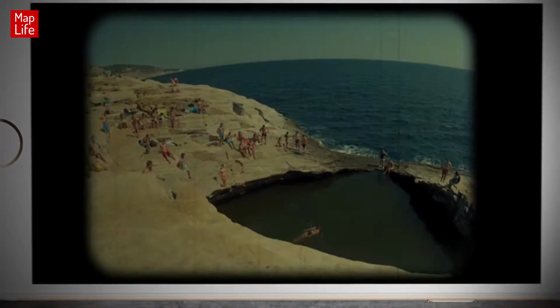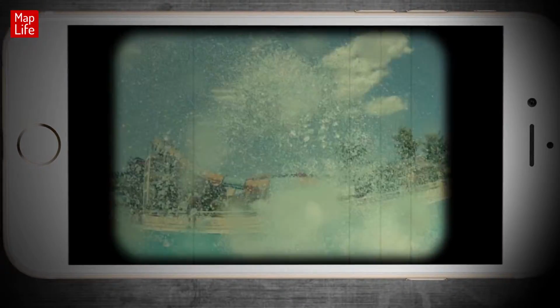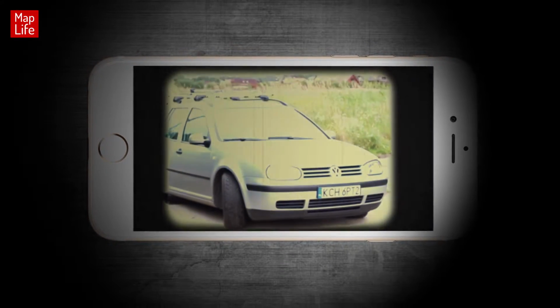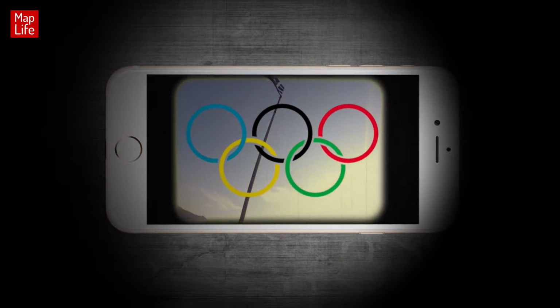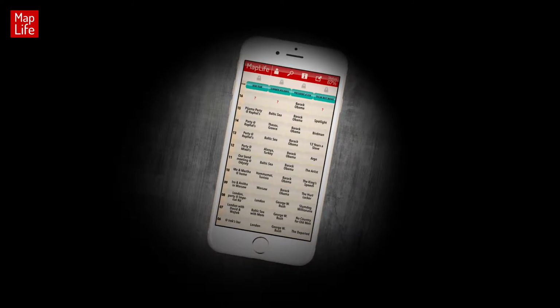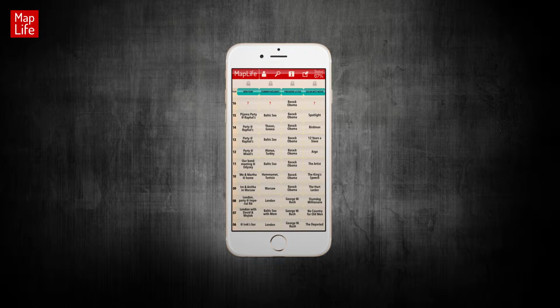Do you think you remember your whole life? If so, then where did you spend the summer holiday in 1998 or New Year's Eve in 2001? What car did you have then? Or maybe you remember where the Olympics took place? Don't worry, I haven't remembered all of that until I got MapLife.